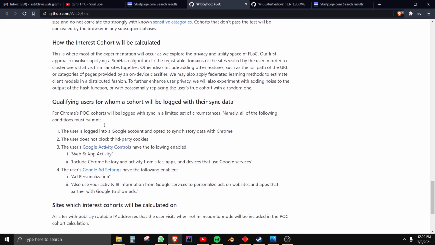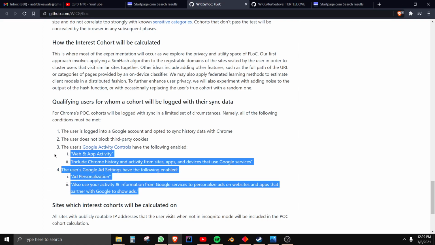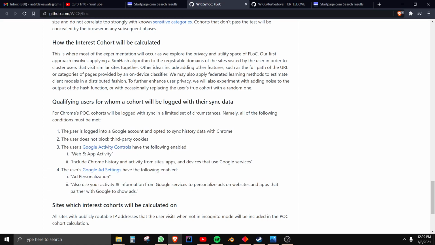So basically, how you can actually get this to work when it comes out more, I think there's some limited testing or something, but you have to have all of this stuff, right? You have to be logged into a Google account and sync history data with Chrome. You cannot block third-party cookies. You have to have web and app activity, like you have to be able to share that with them in the My Account thing, and you have to include all of this. This stuff you guys can read, right?